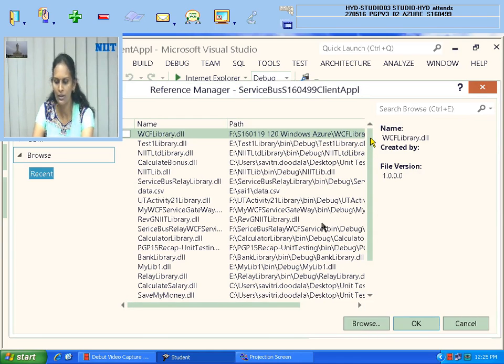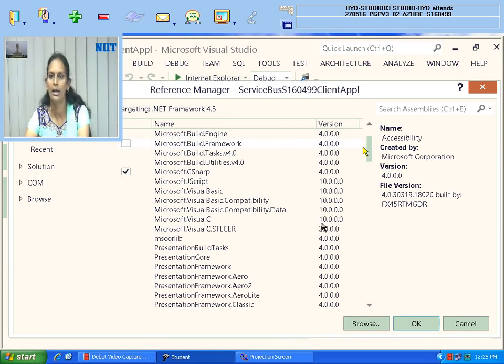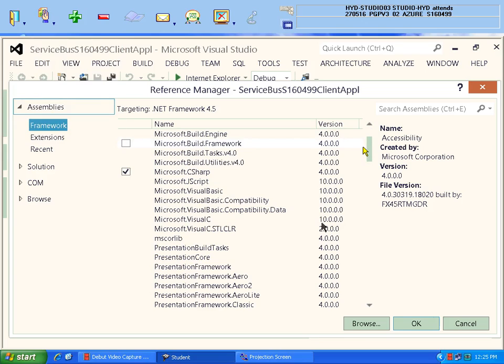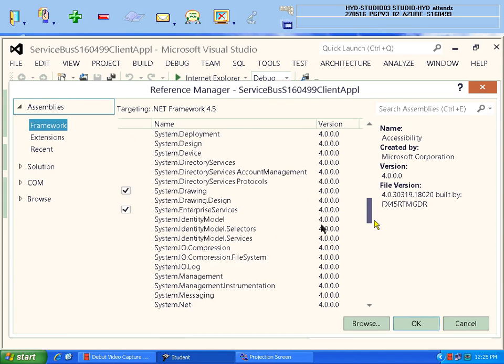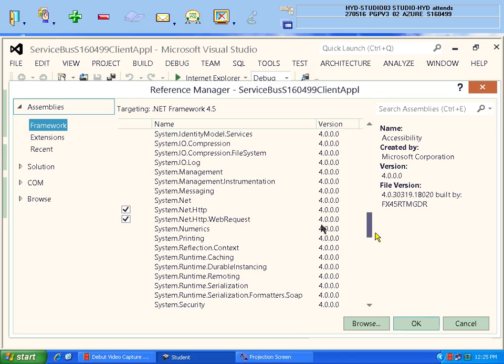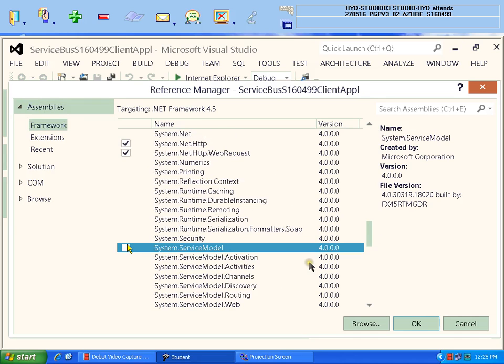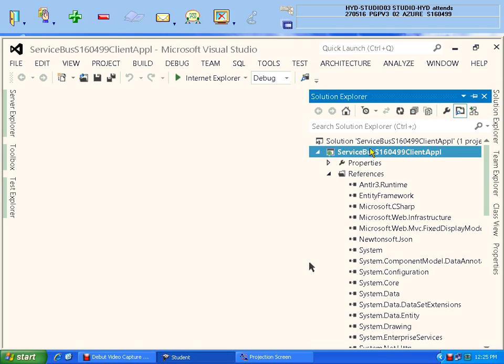Under Assemblies you click, don't get confused, okay? Let me show you. Sometimes when you come to this place, madam, you need to click on this Assemblies, then you will get it. System.ServiceModel, this is the first one. Second one is what? On your application, right click, NuGet packages to be added. DLL file is not required. NuGet package to be added for service bus.